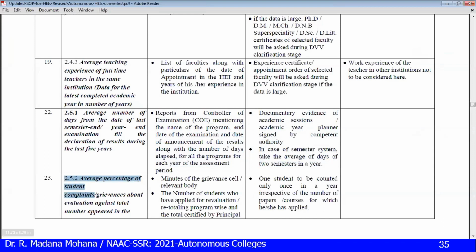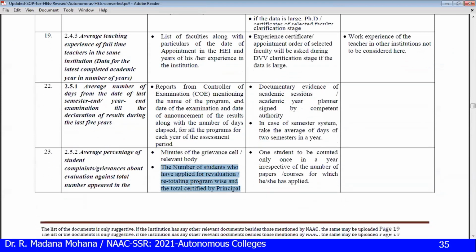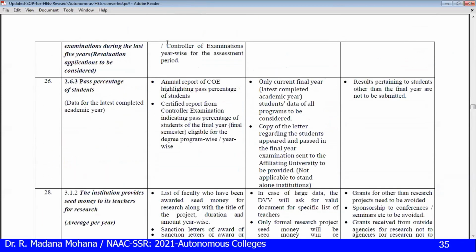Then for grievances related to examination, minutes of the grievance cell relevant body, the number of students who have applied for revaluation, retotaling program wise and total certified by the principal or controller of examination, year wise for the assessment period.